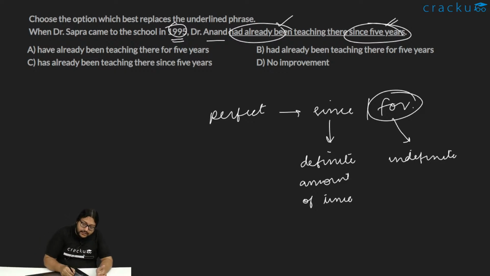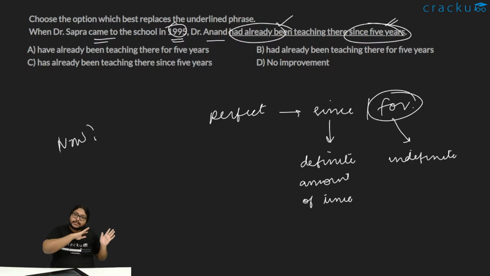Here, when we say when Dr. Sapra came to the hospital, that is also in the past only. Now, that is not something like now is what? We don't know. Because that is also happening in the past, and this thing was more past to that, it might have been that when Dr. Sapra came, Dr. Anand taught for some 5 years and then he's not in the college anymore. Or he died, we don't know that. So, whatever the time frame is, it is indefinite. And every time in case of indefinite time frames, we'll use for.